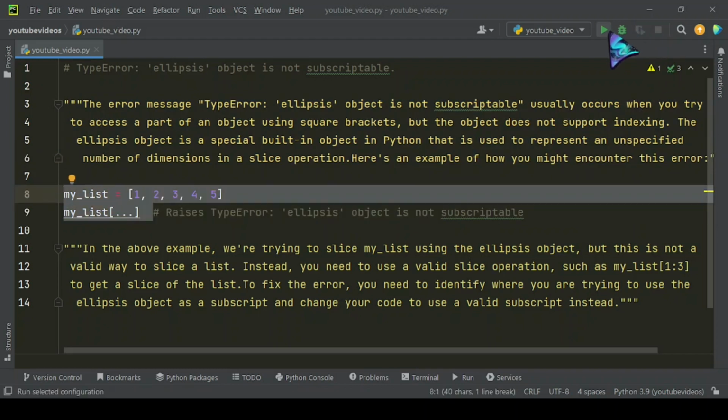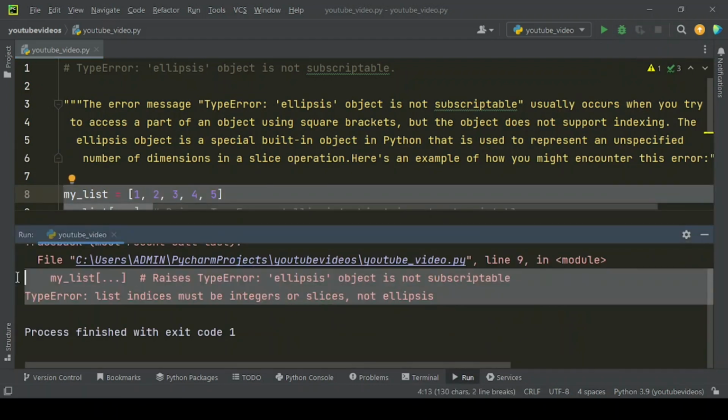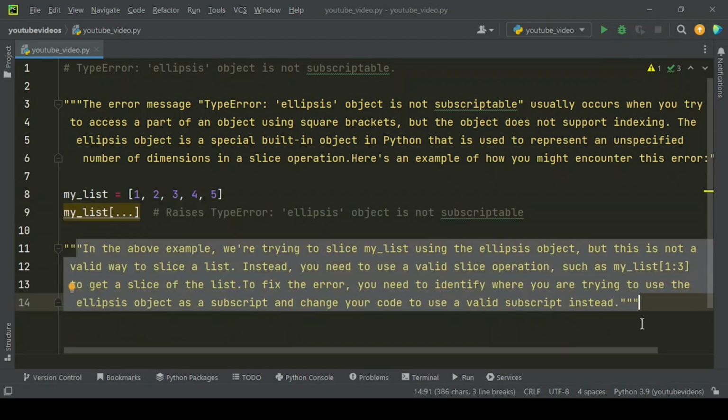When you run this type of example code, you will get this kind of error. In the above example, we're trying to slice my_list using the ellipsis object, but this is not a valid way to slice a list. Instead, you need to use a valid slice operation, such as my_list[1:3], to get a slice of the list.